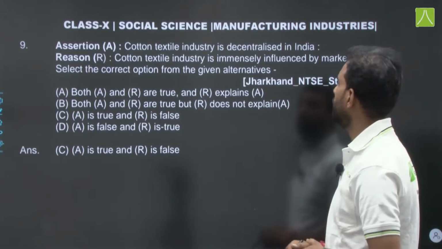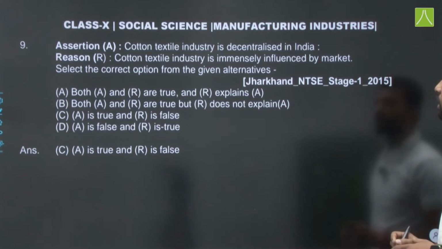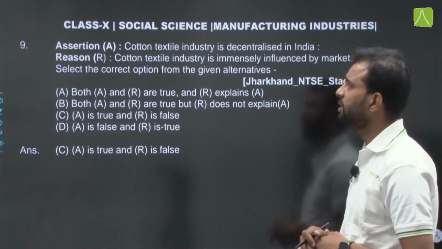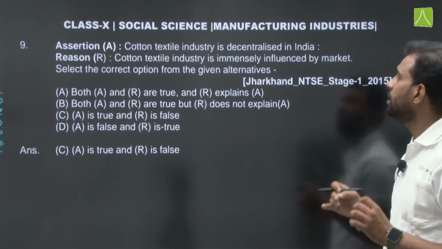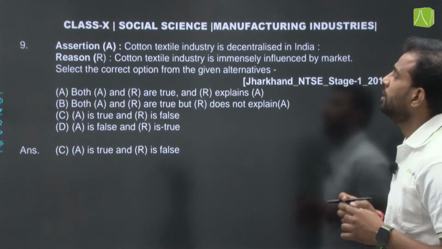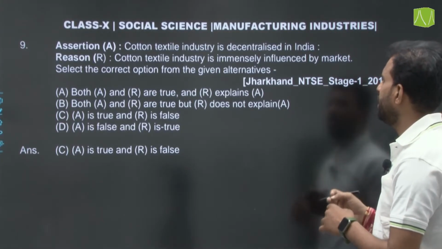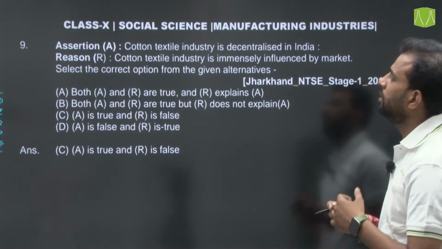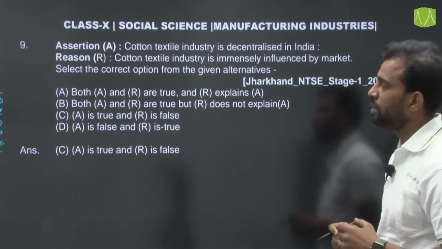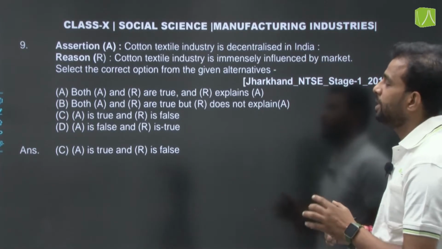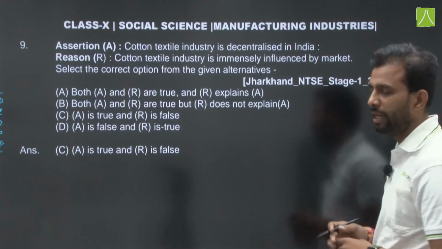Assertion and reason type question that was asked in the Jharkhand NTSE examination in 2015. The assertion is: cotton textile industries are decentralized in India. Yes, this is right. Reason: cotton textile industry is immensely influenced by the market. Select the correct option from the given alternatives. Now I can say that the assertion is true but the reason is false. So option C will be the correct answer here.